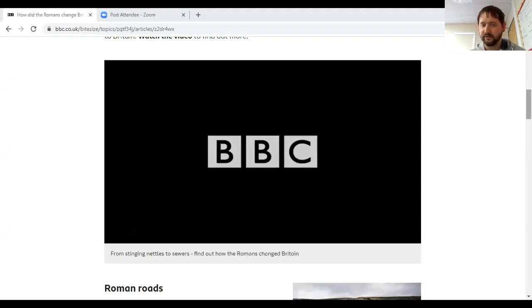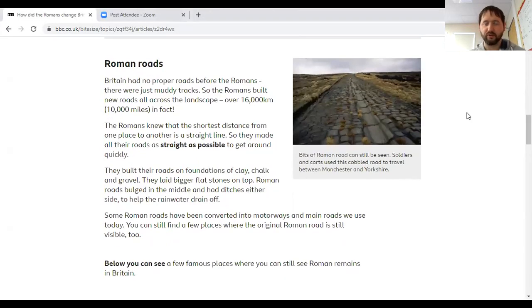So let's have a look at this first section, which is here. So if we go down, so this is Roman roads. So we're just going to read it through. So we've got, Britain had no proper roads before the Romans. They were just muddy tracks. So the Romans built new roads all across the landscape, over 16,000 kilometers or 10,000 miles, in fact.